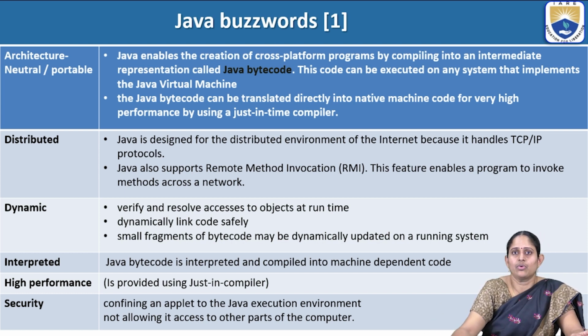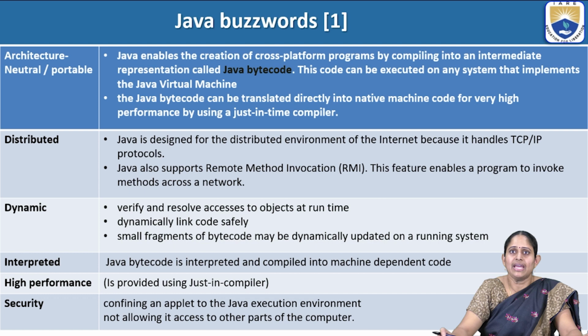Let's say we have one program which is executed in Windows. In Windows, it will generate a dot class bytecode. That bytecode can be taken and executed inside a Linux machine which has a JVM, so there won't be any issues. Also it has high performance because of the just-in-time compiler.